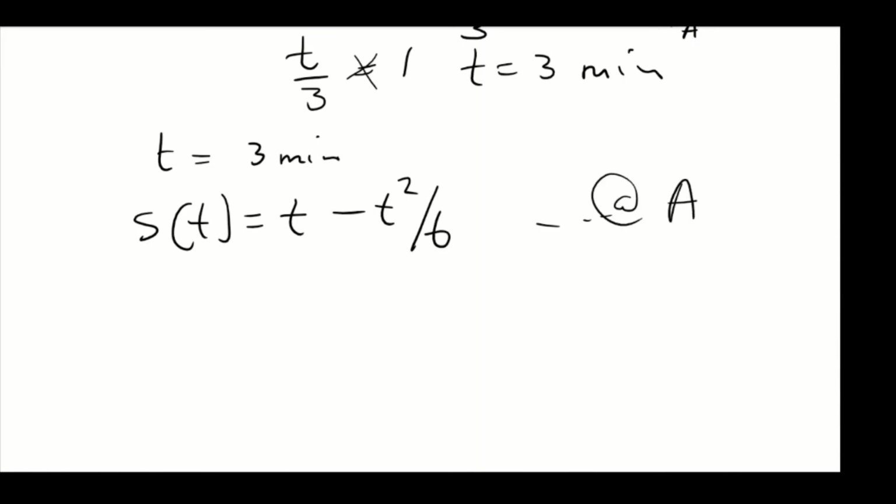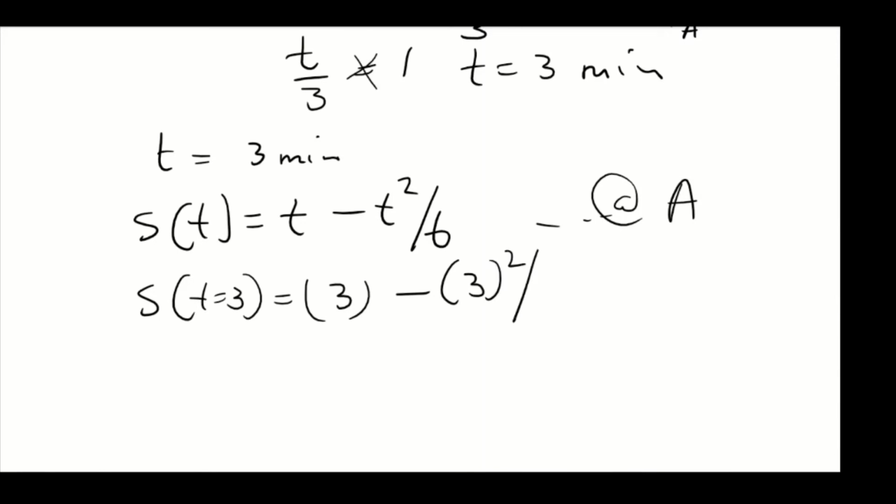So you substitute t equals 3 to identify the distance that this bus is going to travel. So we're going to say 3 minus 3 all squared over 6, right? And the distance that I'm getting is 3 over 2 kilometers, which is approximately 1.5 kilometers.